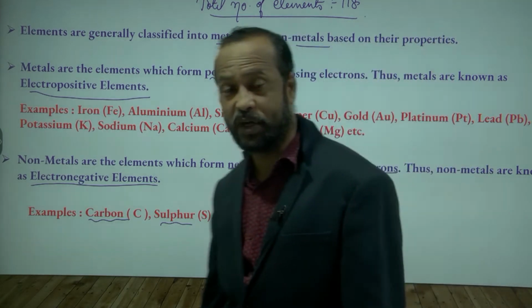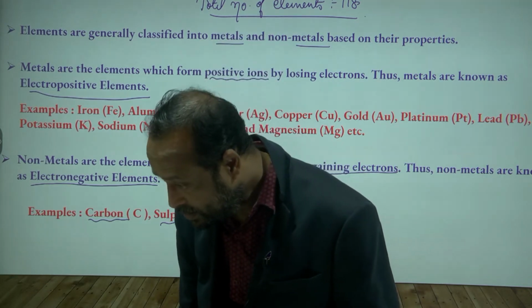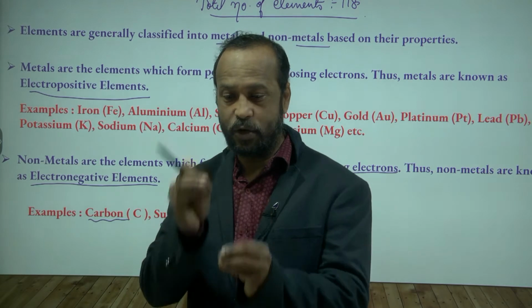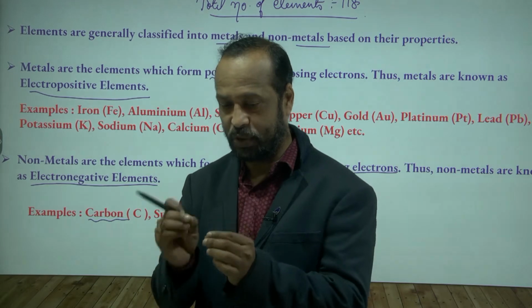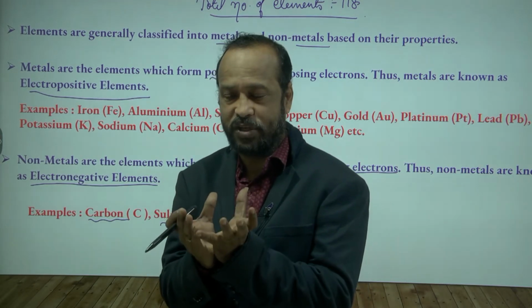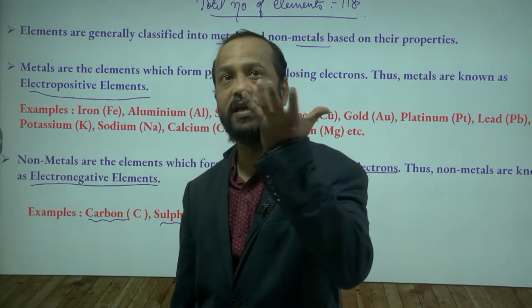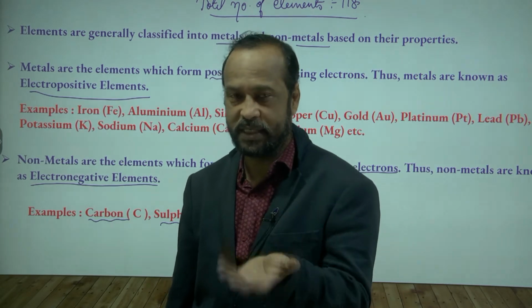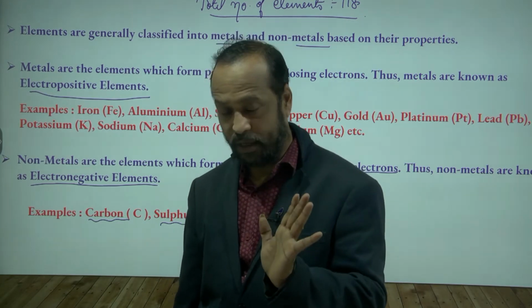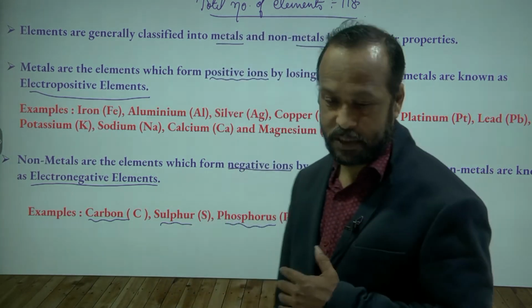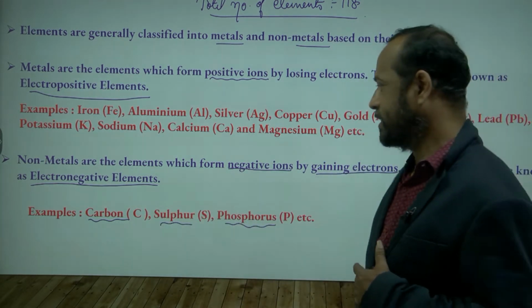Do you know what is phosphorus? Where do you use the phosphorus? No, sir, I don't. Okay, matchstick is there, no? Yes, sir. There we use the phosphorus, that is made up of phosphorus. So when you light it, then what happens? It will catch the fire. So phosphorus is a reactive element. It catches the fire even at room temperature. Just if temperature increases, it catches the fire. So phosphorus is used in making the matchsticks. So examples for the non-metals are what? Carbon, sulfur and phosphorus. Is this clear?